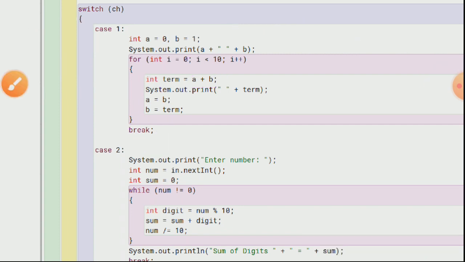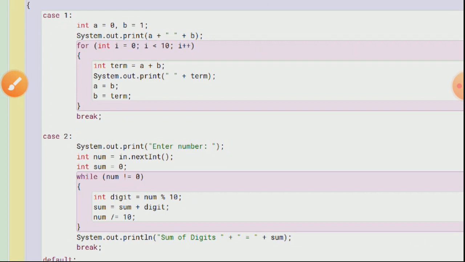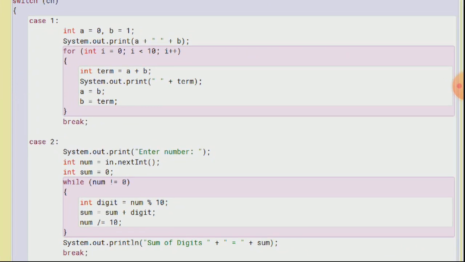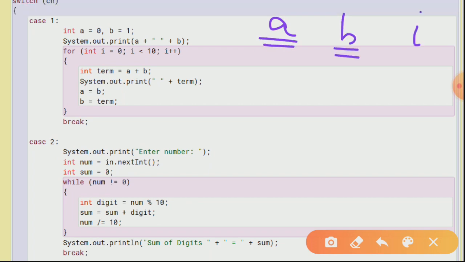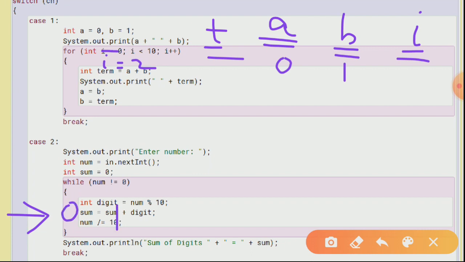Now let us properly try to execute this code. This Fibonacci series is very important. Let us suppose we have A over here, B over here, and I over here. We are using this loop from I equals 2, and this term over here, and the output we are going to write like this. Initially A equals 0, B equals 1. It is going to print A B, so 0 space 1 we are getting on the screen.